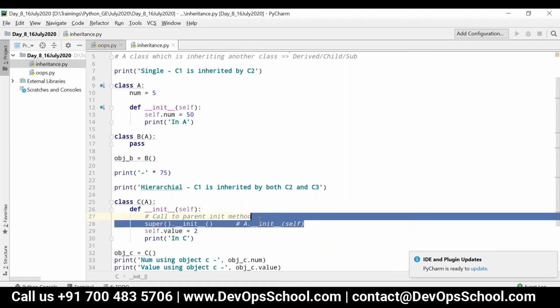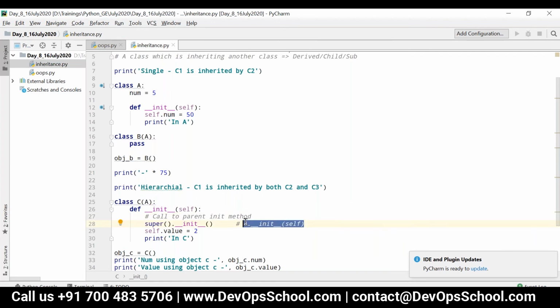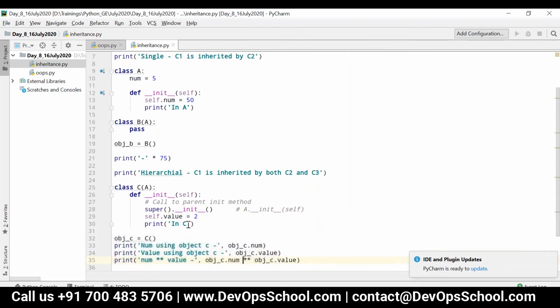With this approach, you can invoke any init method. It doesn't mean that it should be the parent of this particular class. But whenever you say super().__init__, it will invoke only the parent init method. That is the difference. So guys, please take it down, these two types, and then we'll see two more types.